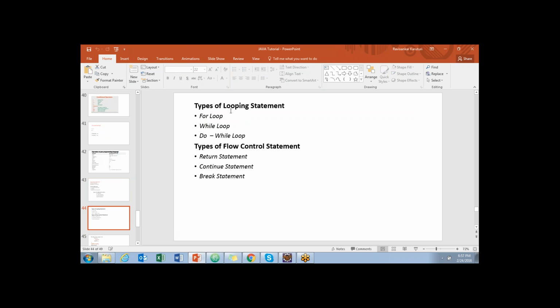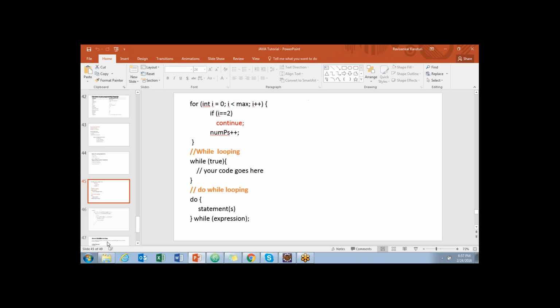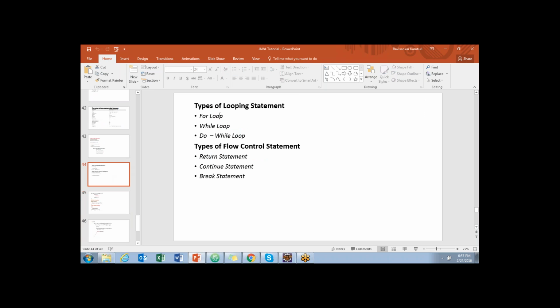Same way, coming to looping statements, we have the for loop, while loop, and do while loop. I will explain those. And coming to flow control, we have the return statement. You know return, right? Then the continue statement, where to continue. And break: if you want to break a flow, at that time you use the break statement. So this is about flow.